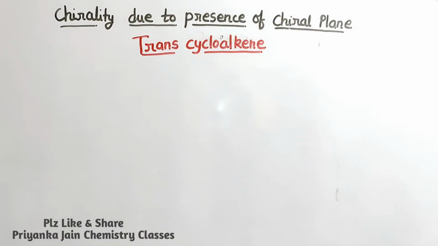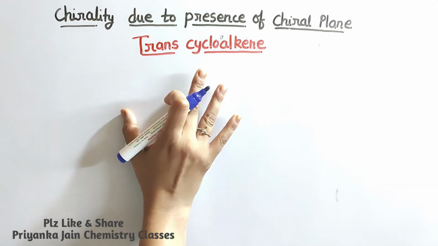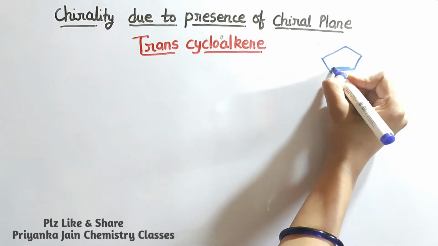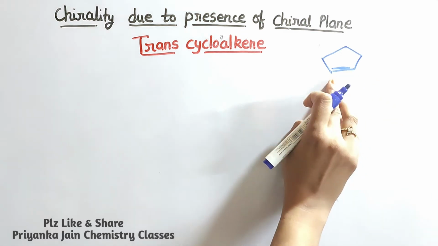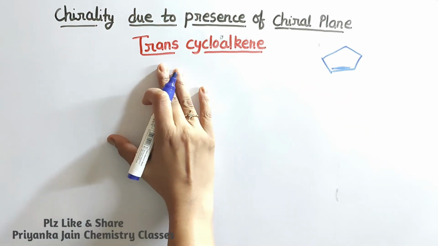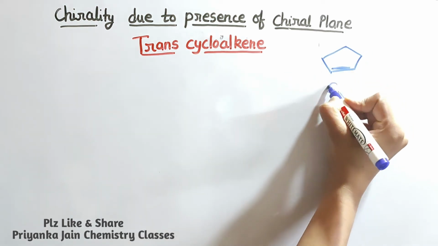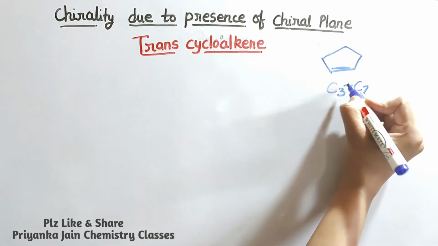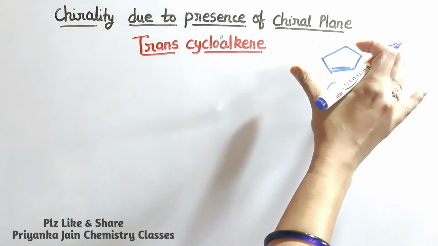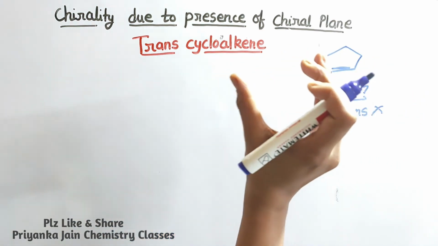Now we have to see the next case of the chiral plane. That one is the trans cycloalkenes. Cycloalkenes, you all know, are cyclic compounds, and whenever there is a double bond, they are called cycloalkenes. In cycloalkenes there may be two isomers, cis and trans, but actually whenever the carbon number is from C3 to C7, the trans isomers are not possible. Why is it not possible? Because in such cases these rings are very small, so if we make the trans isomer, it will have quite a lot of strain.